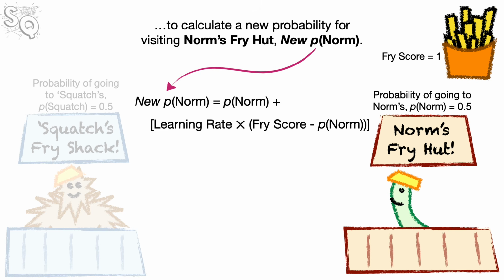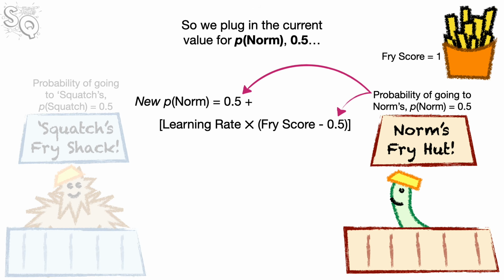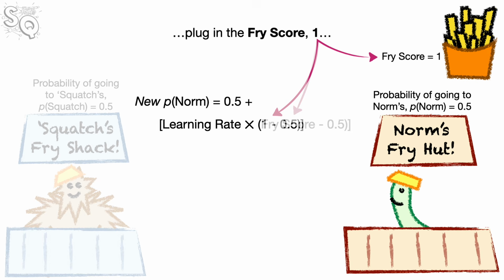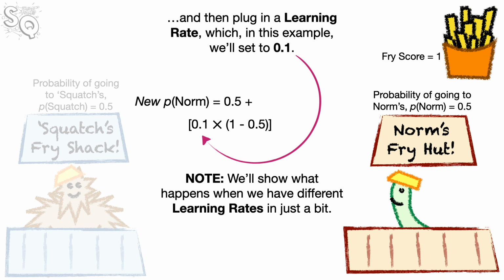To calculate a new probability for visiting Norm's Fry Hut, new P Norm, we plug in the current value for P Norm, 0.5, plug in the fry score, 1, and then plug in a learning rate, which, in this example, we'll set to 0.1. Note, we'll show what happens when we have different learning rates in just a bit.